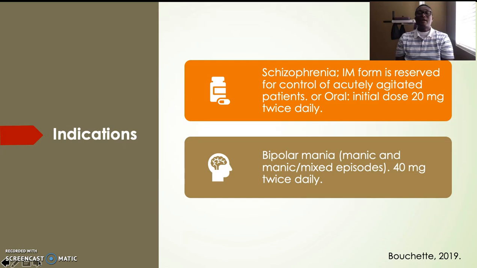Indications: Geodon is used mainly for schizophrenia or bipolar manic disorder. For schizophrenia, it is used in the form of intramuscular injection, and you can also use it as an oral medication to control acute and agitated patients. For other medication, you use 20 milligrams twice daily. For bipolar mania patients, when they go into their manic episodes, you give them 40 milligrams twice daily.